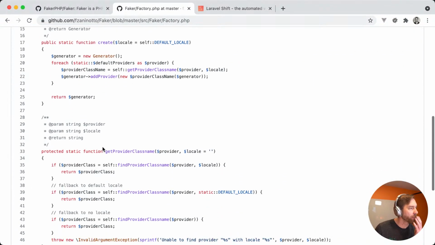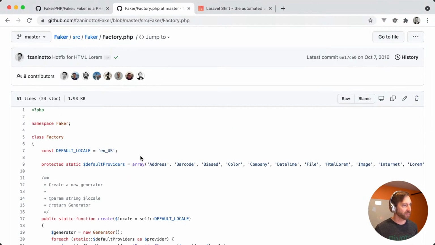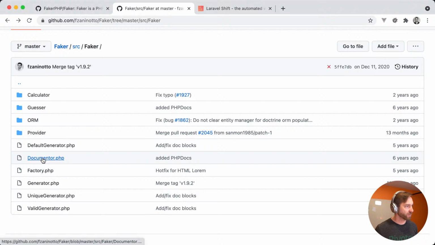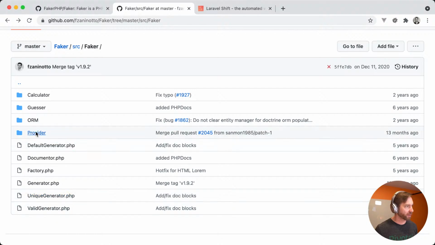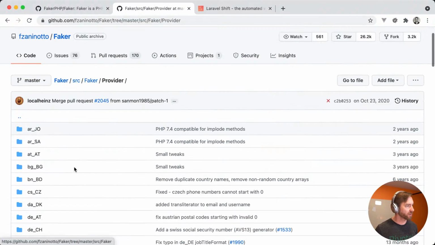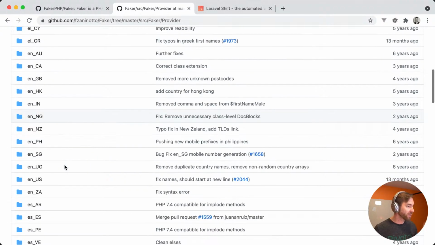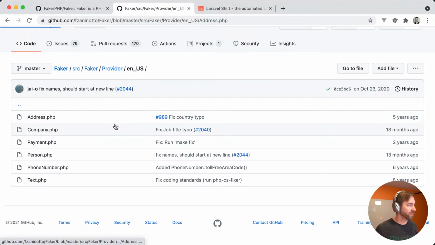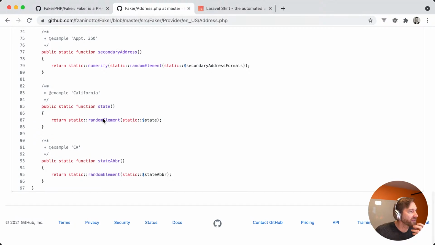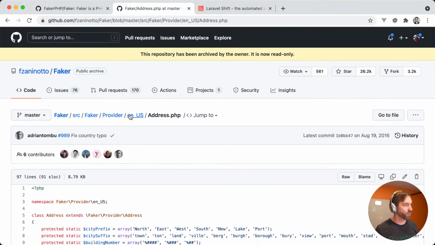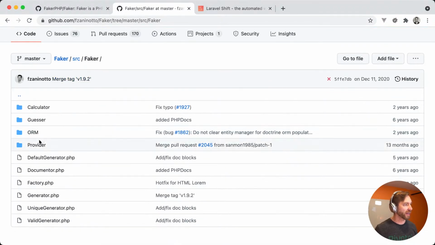I wonder somewhere in their code if they have these written out somewhere. I thought I remembered them having a little place in the code. Where's English US? Let's see. I thought they had some doc blocks or something where all of them were available, that I was hoping I could copy and paste, you know, what the property names would be.